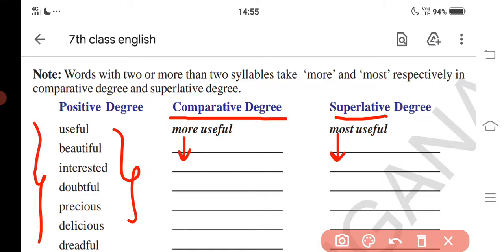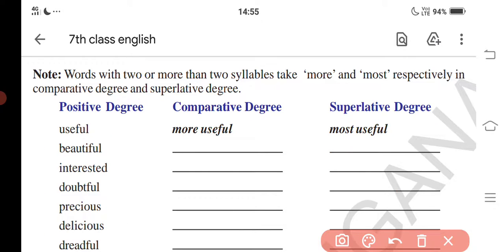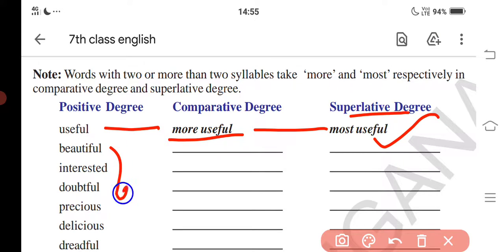Now let's write the comparative and superlative degrees for the positive degree words. So let's start. Useful they gave. Comparative, more useful. Superlative, most useful. Like this only, for all these words we have to write. Let's write now. For the word beautiful, more beautiful.